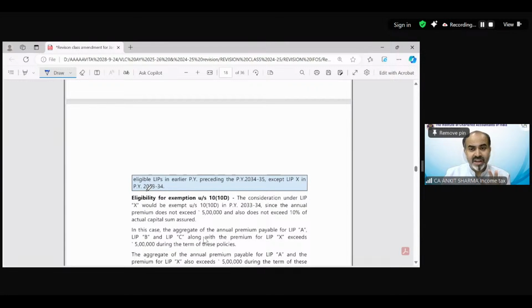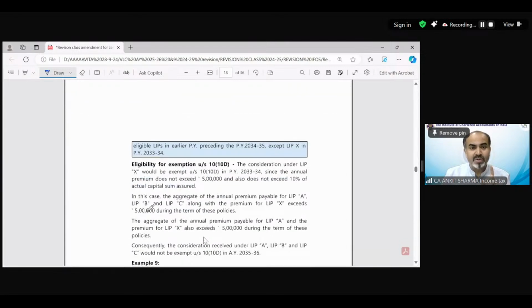Eligibility: the consideration under LIP X would be exempt under section 10(10D) in previous year 33-34 since the annual premium does not exceed 5 lakh and also does not exceed 10% of actual sum assured. In this case, the aggregate of annual premium for LIP A, B, and C, along with the premium of LIP X, exceeds 5 lakh during the term of these policies.